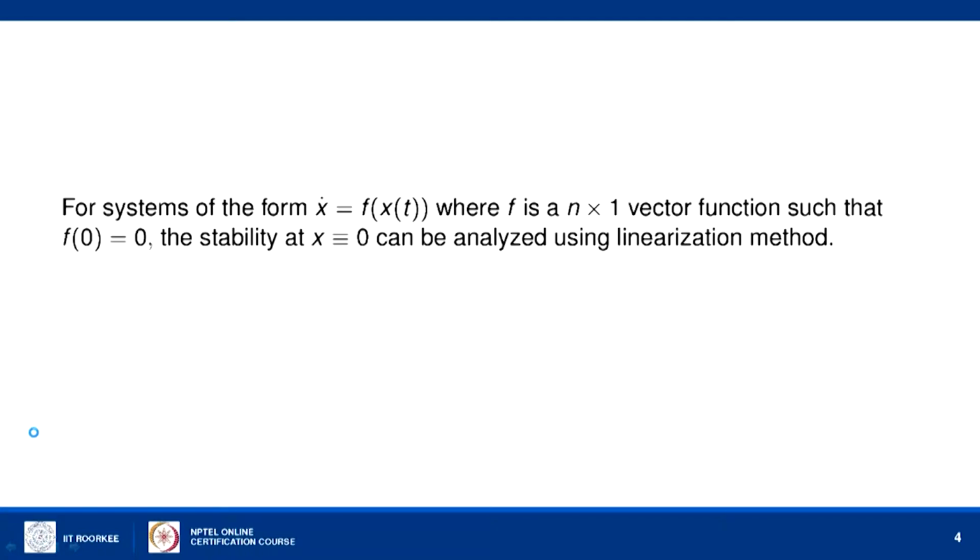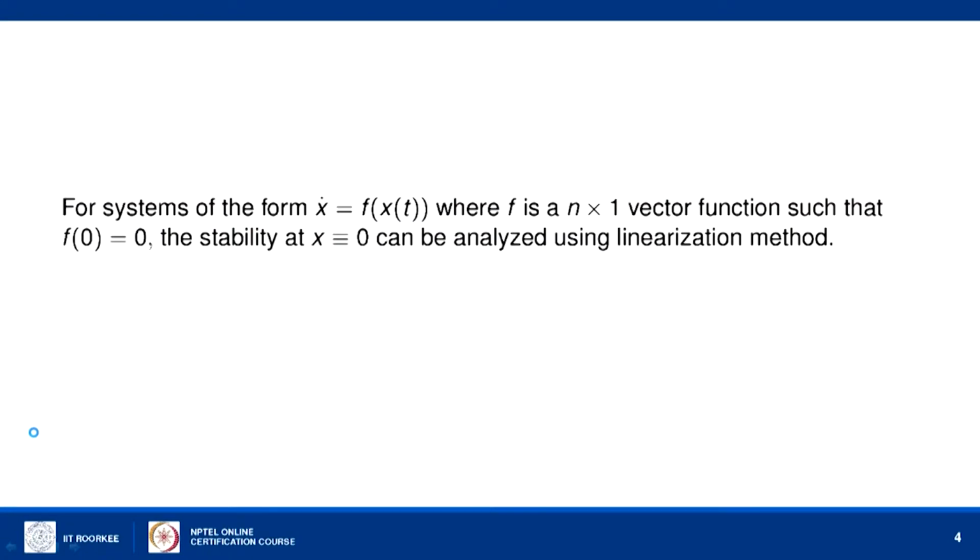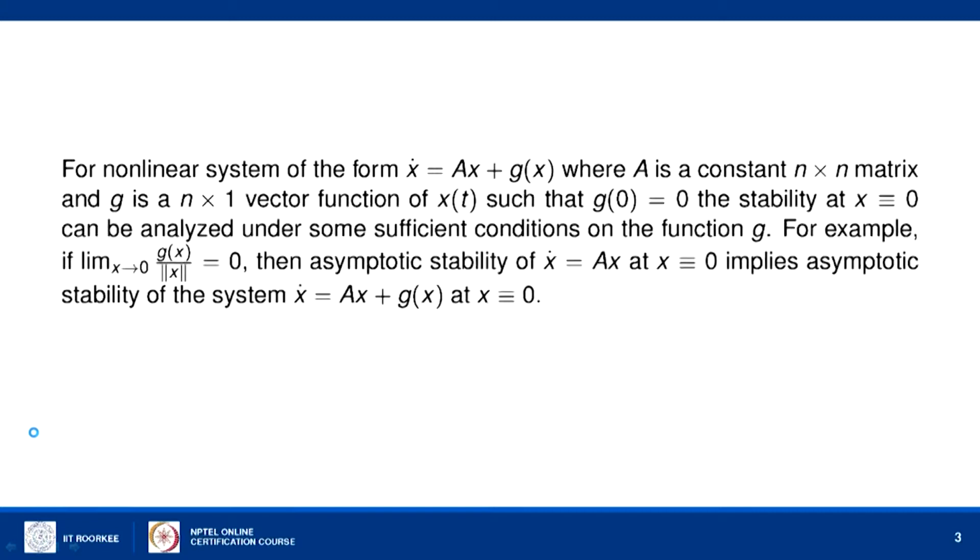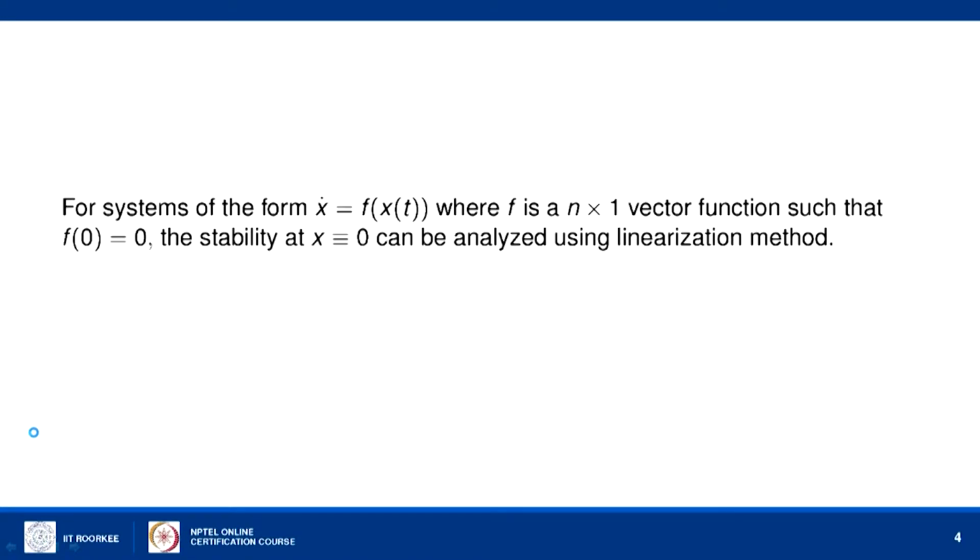To analyze the stability, we can linearize the nonlinear function using the Taylor series expansion of f and reduce it to the semi-linear form, one linear part plus another nonlinear part, and then analyze the stability in a similar manner. That is the linearization method for analyzing the stability.